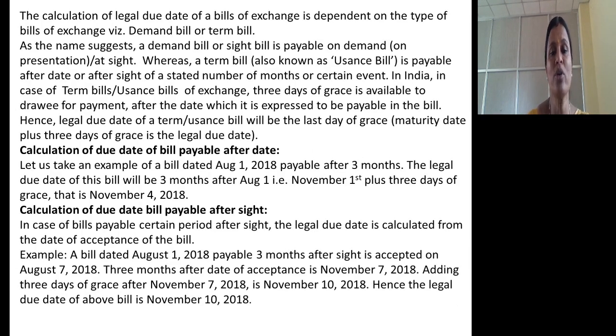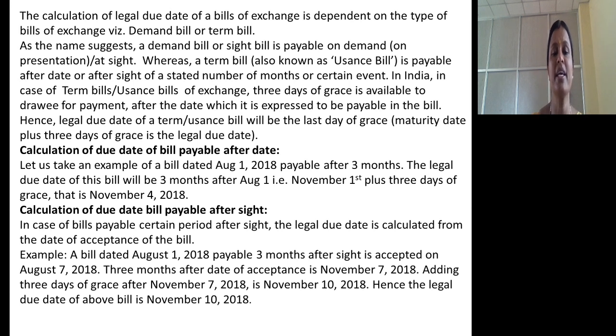So let me see how to calculate the due date. The calculation of legal due date of bills of exchange depends on type of bills of exchange. There are 2 types of bills, demand bill and term bill. Demand bill, as the name suggests, is payable on demand, whereas term bill is payable after date or after sight of a stated number of months or certain event.